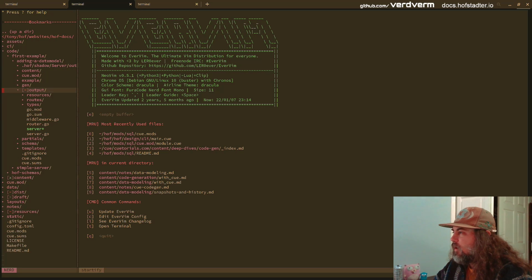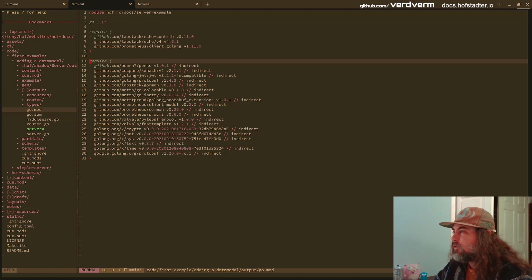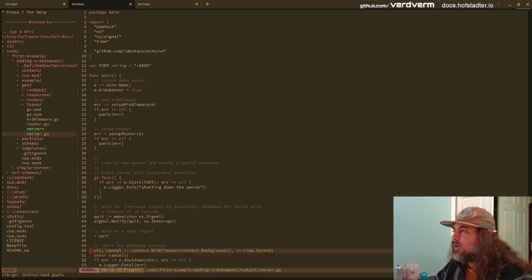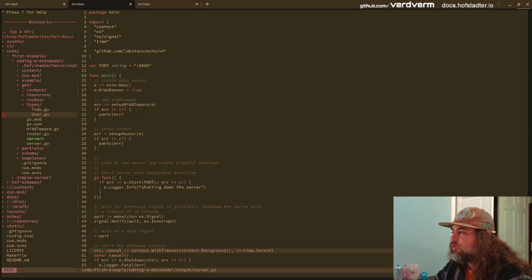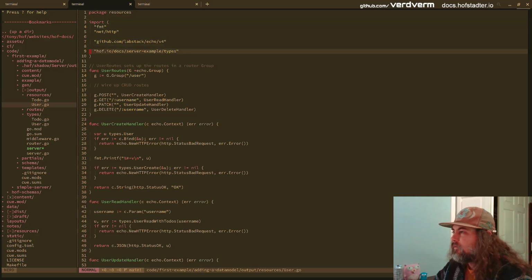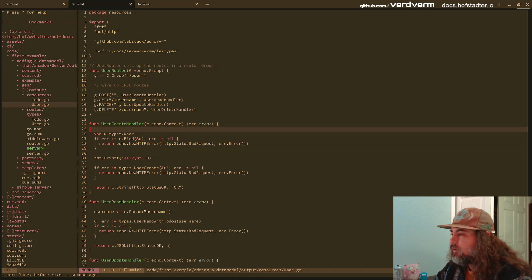But if we go look at the output, you'll see here's our go.mod. Go will actually fill in the rest for the indirect dependencies. We have our server here. We already saw this kind of stuff. You look at types. I don't think we've shown the schema for this yet, but we're going to have these user routes. Here's where you see post, get, patch, delete, create, read, update, delete. And here's our user create handler.